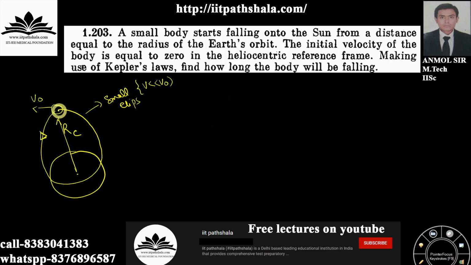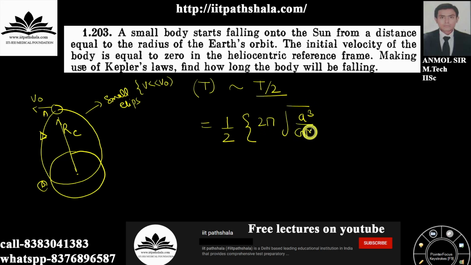So the time for this ellipse will be T. Now because you are falling from A to B, the time taken will be relatively equal to half of it. So time will be half of whatsoever time you will be taking for this curve. So it will be 2 pi into root of a cube upon GM. The matter of fact is that my perigee distance is very much lower than that of apogee distance, so I can have this particular a as apogee upon 2, which is nothing but the given radius of earth orbit itself.